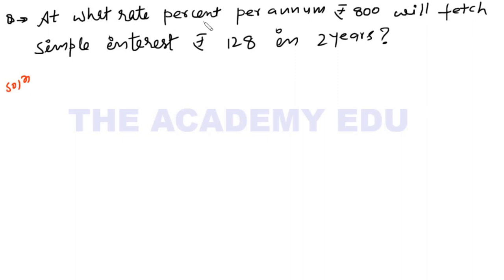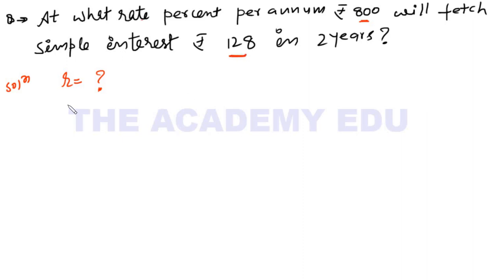At what rate percent per annum? So it is asking rate from us. Rupees 800 will fetch simple interest of 128, means at what rate percent per annum will this 800 rupees give you that much simple interest.